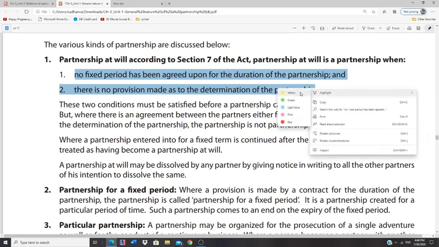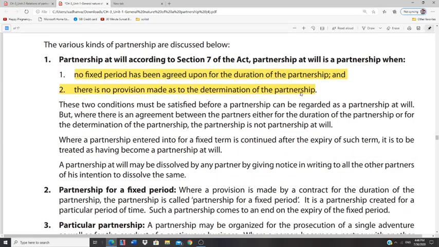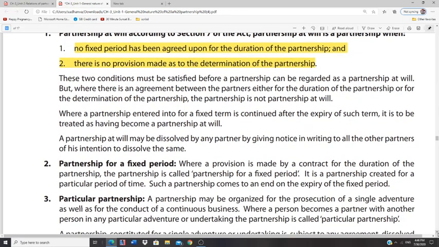When is a particular partnership firm called a partnership at will? Even if they have not specifically mentioned the duration or how the partnership is to be determined, like how partners are to be enrolled, who the partners are, or what kind of business they are doing, or if no such conditions have been given, then it is called partnership at will.